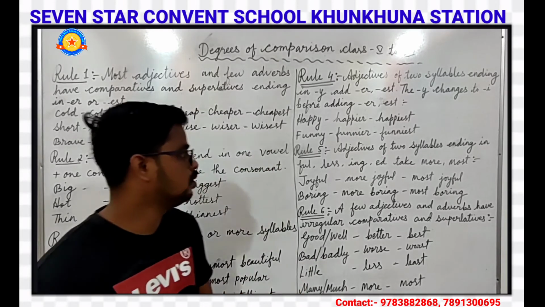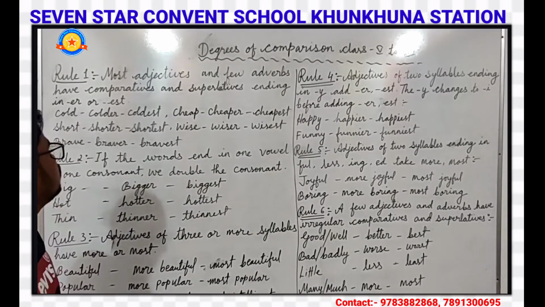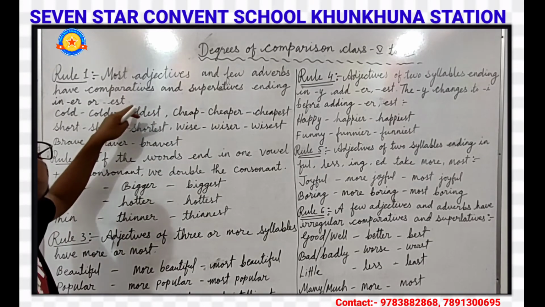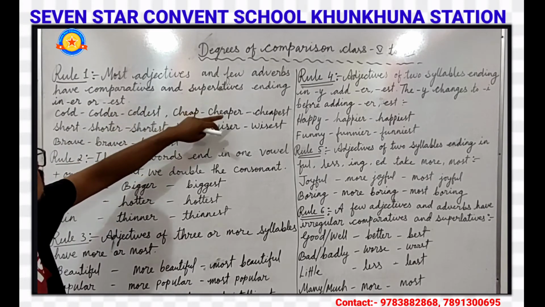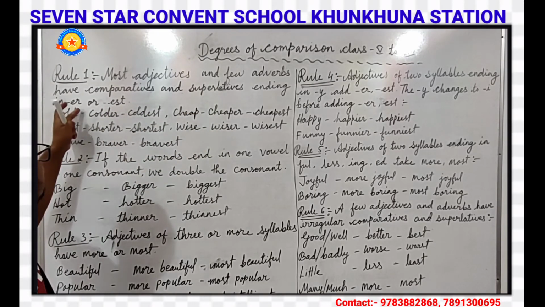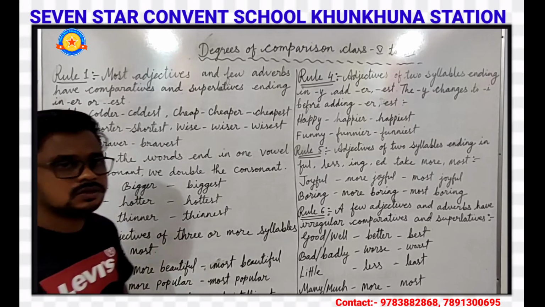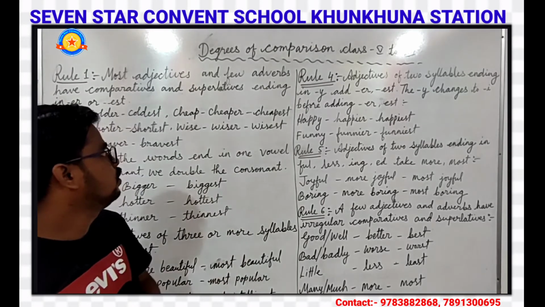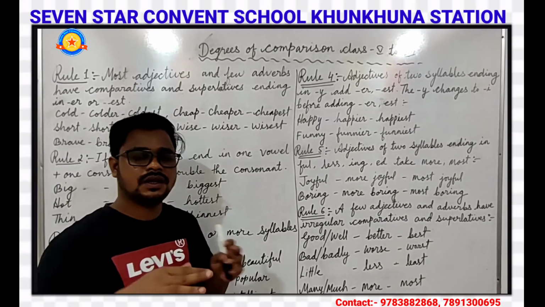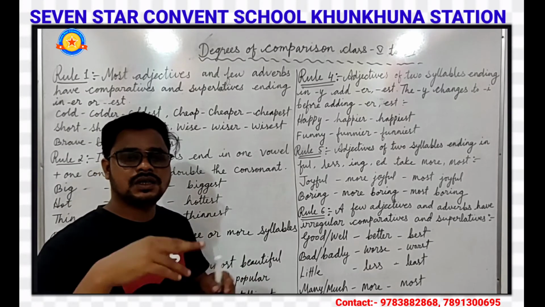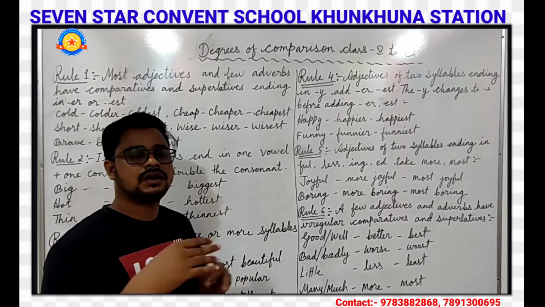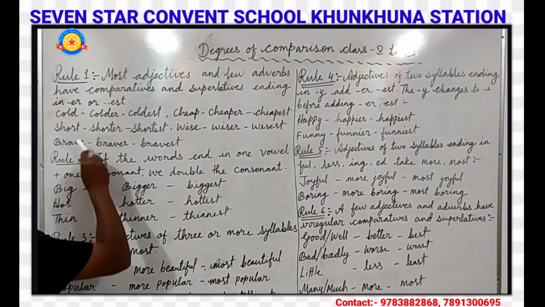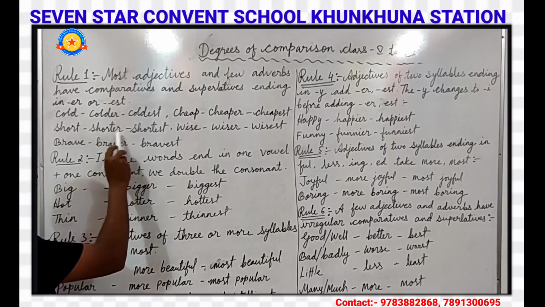So here, rule number 1: most of the adjectives and few adverbs have comparatives and superlatives ending in er or est. So most of the adjectives and few adverbs take er or est to form comparative and superlative degree. For example, short, shorter, shortest.